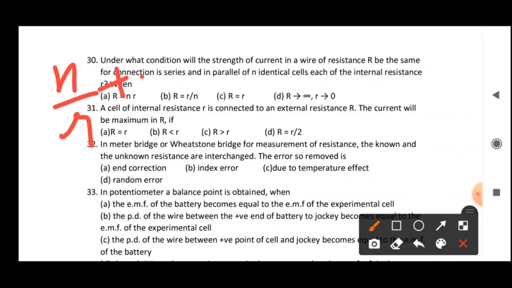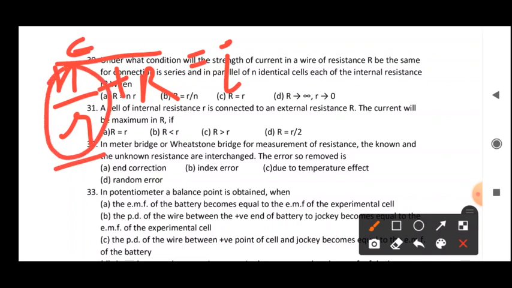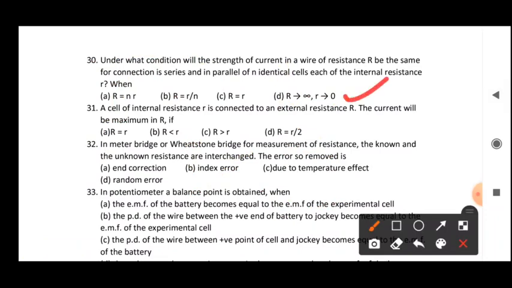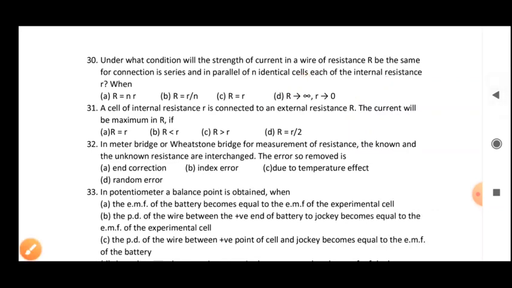And now the resistance R is connected in series, that is r by n plus R. So current can be calculated as E upon r by n plus R. In this case, if R tends to infinite, then this whole denominator tends to infinite, so I is E by infinite, which means I tends to 0 again. In the previous case also we saw this denominator was infinite, and in this case also, whenever R tends to infinite, the same is obtained. So that's why only this condition is possible for the current to be the same in both cases. I think this is now clear to you.